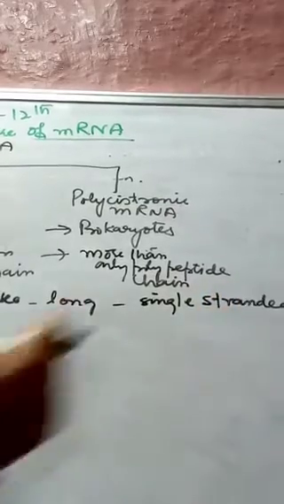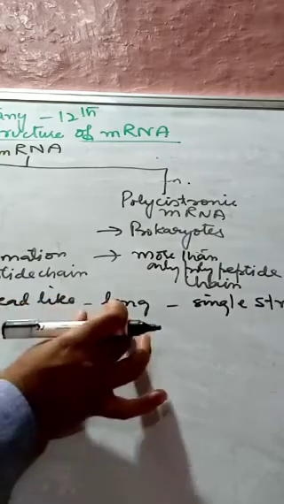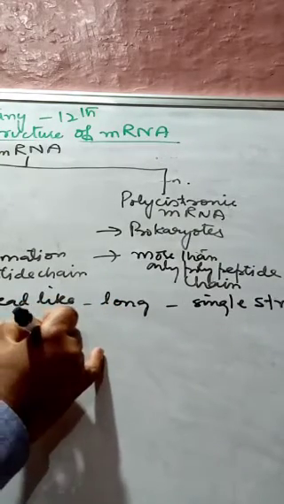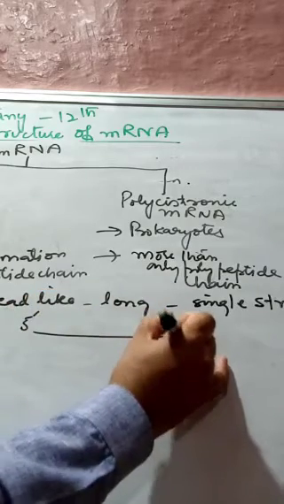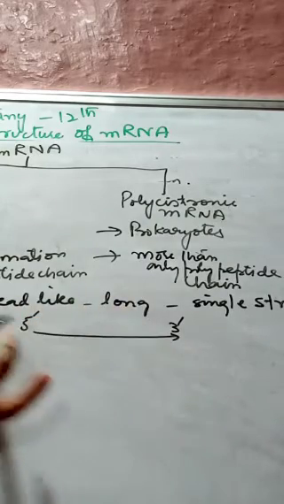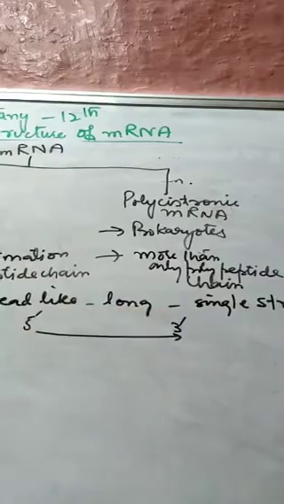It is mainly found in the direction of 5 prime to 3 prime, like this, 5 prime to 3 prime end.